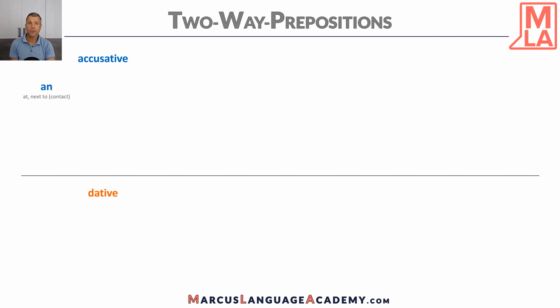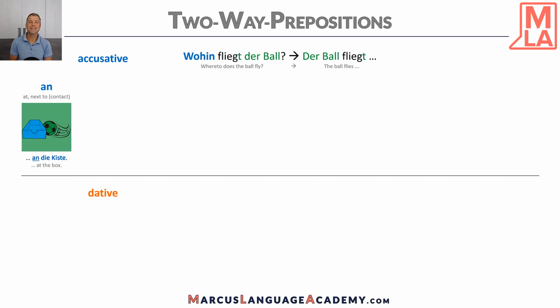And first of all, we need to ask a simple question. Wohin fliegt der Ball? Where to does the ball fly? Der Ball fliegt, the ball flies, an die Kiste. So when we have the box here, the ball flies at the box. Where to? And therefore, we will use accusative here, an die Kiste. Der Ball fliegt an die Kiste.